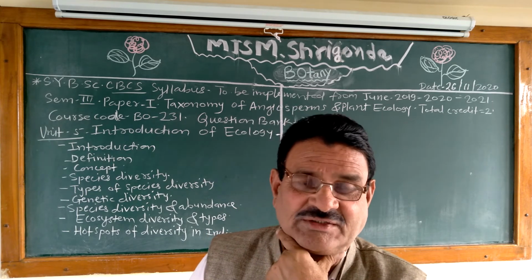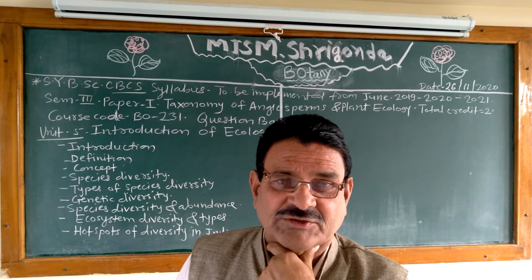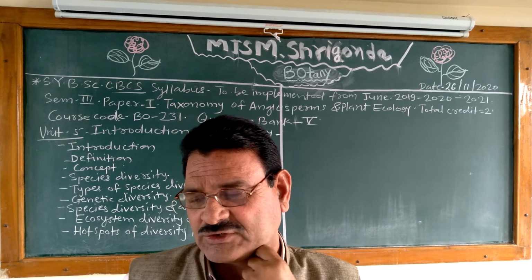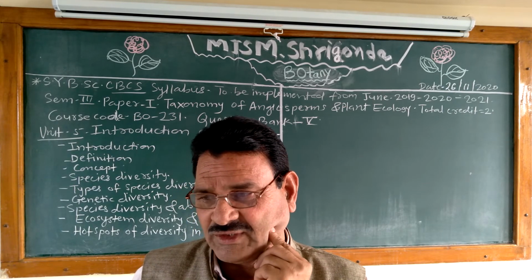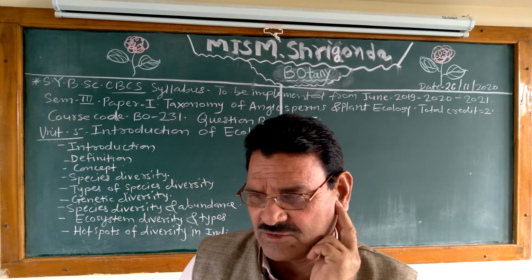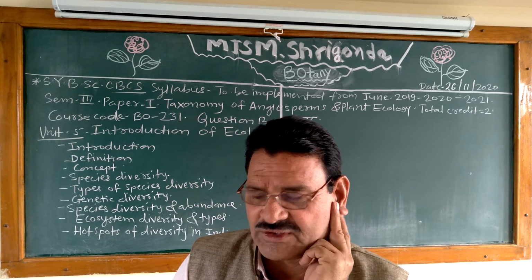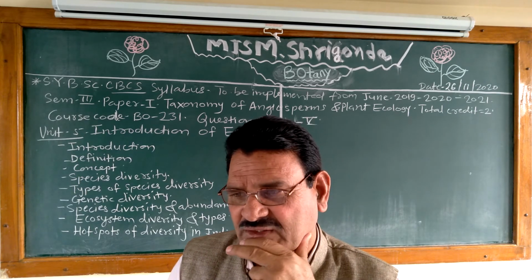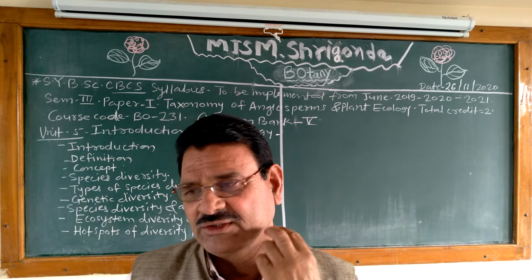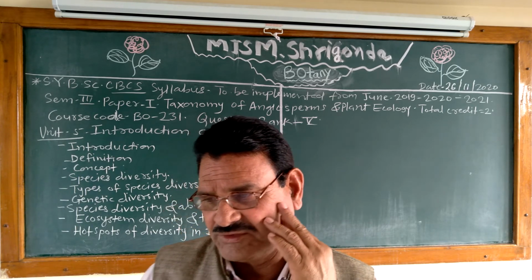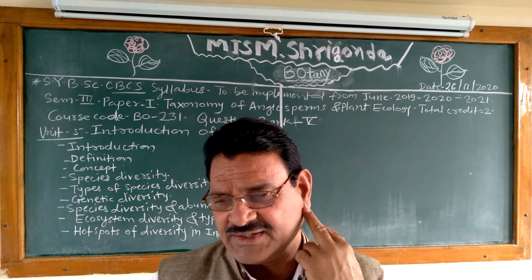Classify desert ecosystem. Give the examples of plants in the desert ecosystem. Give the examples of plants in the tundra ecosystem, or give the examples of plants in the grassland ecosystem. What is the cropland ecosystem? Give the examples. Classify terrestrial ecosystem, give the forest ecosystem and their types, give the examples, and classify desert ecosystem